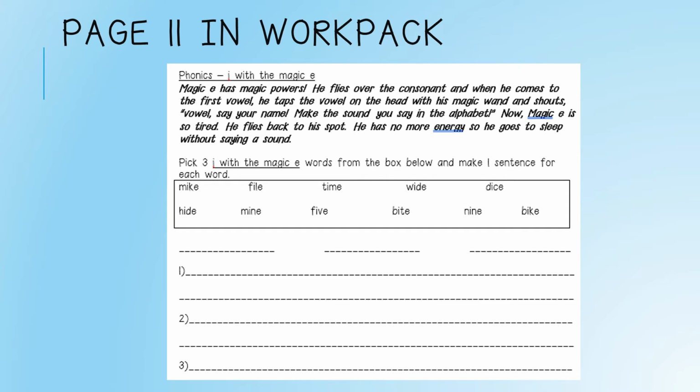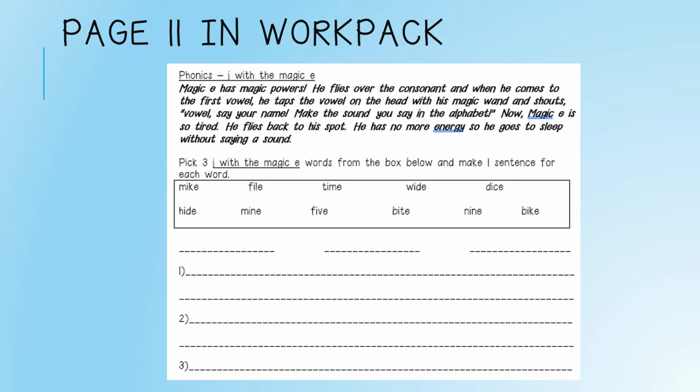The words in the box are mic, file, time, wide, dice, hide, mine, five, bite, nine, bike. I would like you to say these words on your own when you are doing this activity.